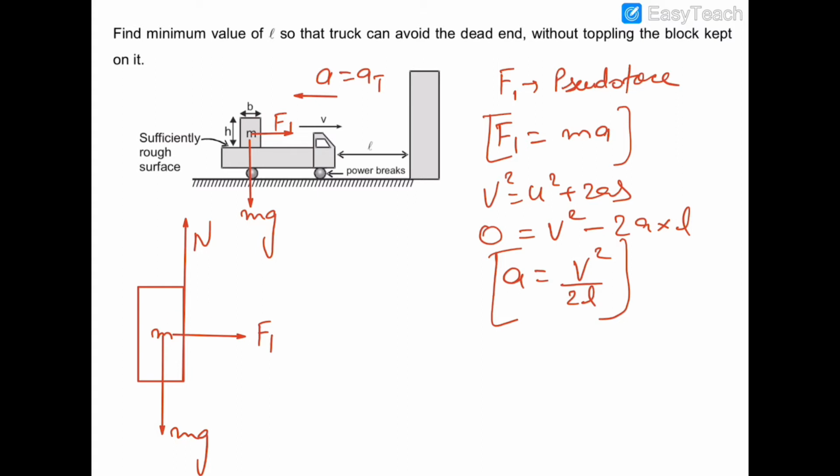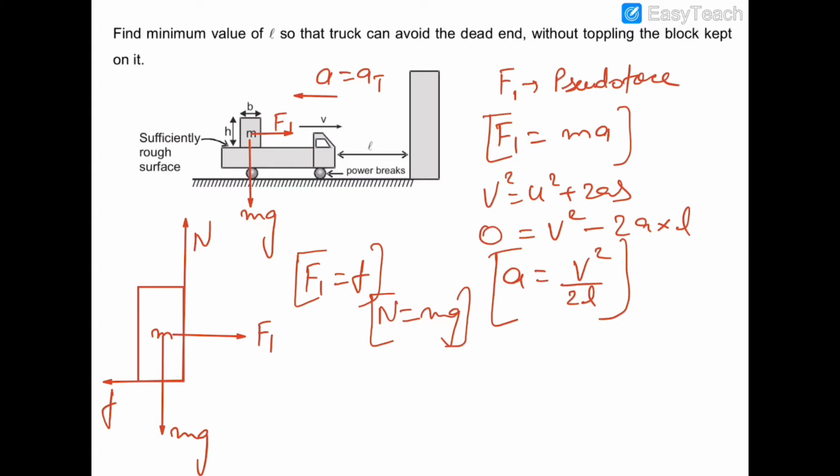But as we can see that we have to prevent any toppling, so the normal reaction is able to prevent the toppling by shifting on the edge of the block, and the friction would be acting on the block in this direction, in the backward direction. So if this friction is sufficient to prevent any sliding, F1 should be equal to f, and normal reaction is obviously equal to mg because there is no motion of the block in the y-axis.